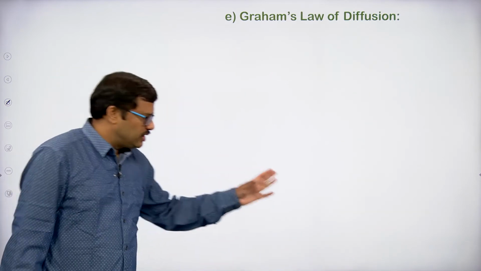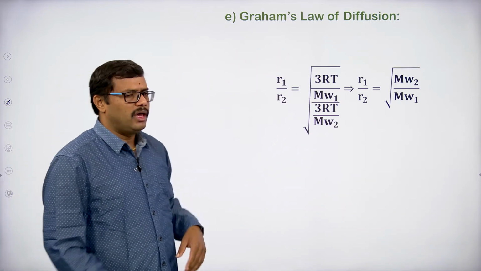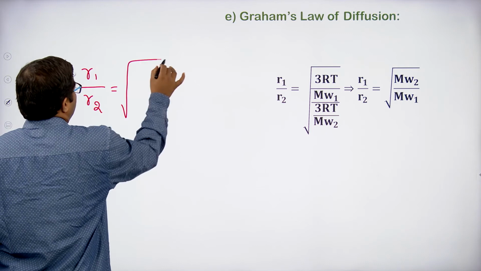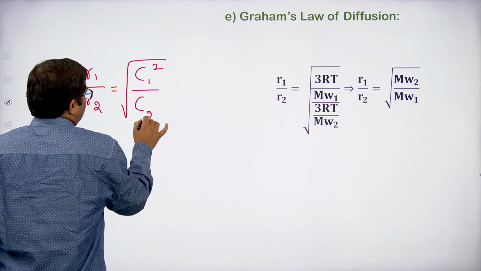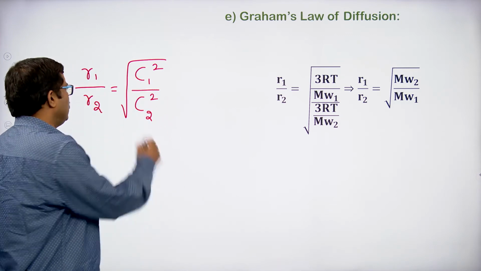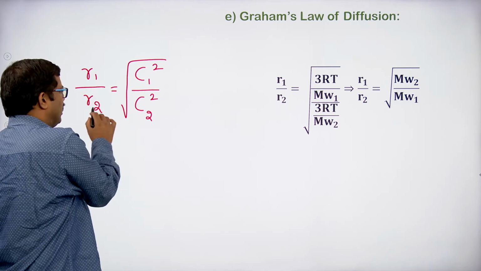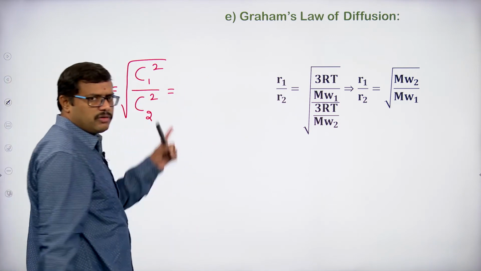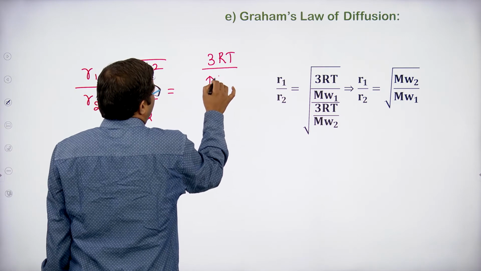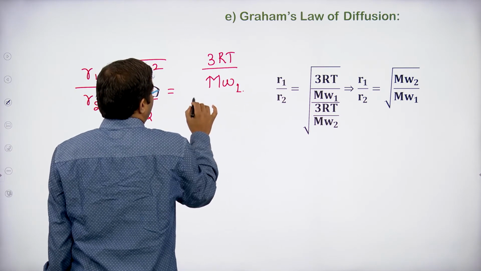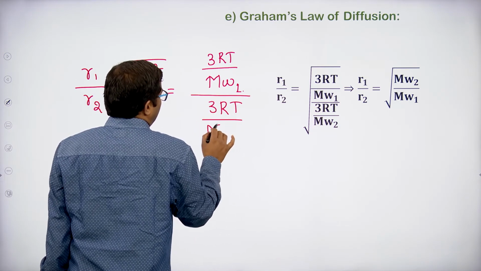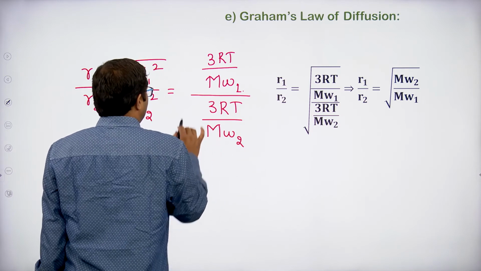If we take this concept and substitute it in the above equation, we are comparing two gases with respect to their rate of diffusion or rate of effusion. The rate of diffusion is directly proportional to the root mean square velocity, so we have R1, C1, R2, C2. Now I substitute C1 square, which is 3RT by the molecular weight of gas 1, divided by 3RT by the molecular weight of gas 2, under root.